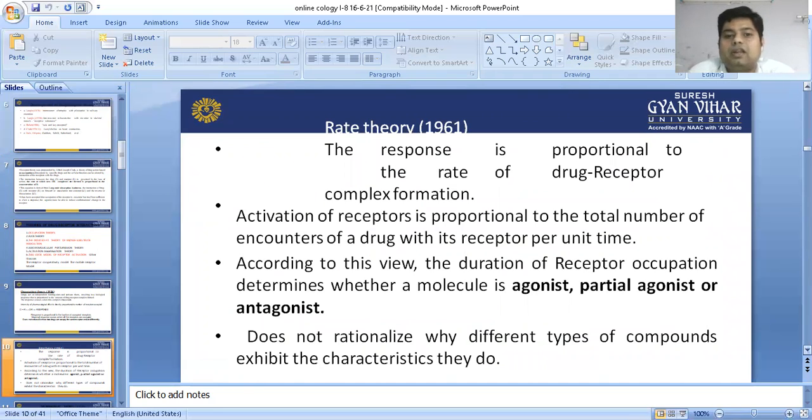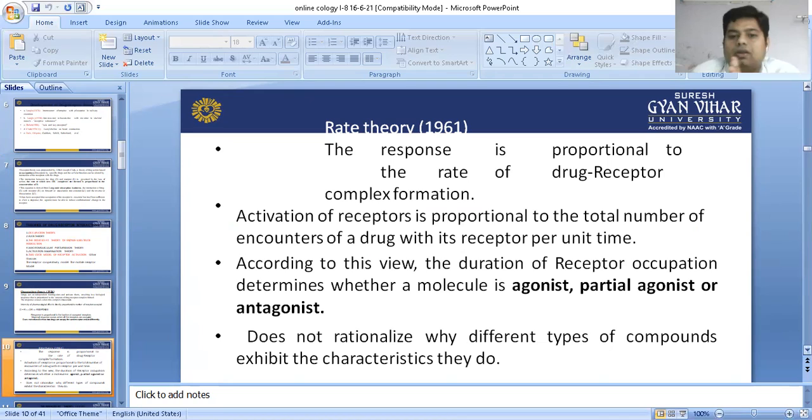Now, another theory is rate theory. Rate theory is somewhat the same concept as occupation theory. The response is proportional to the rate at which drug-receptor complexes are formed. It says the same thing as occupation theory. Activation of a receptor is proportional to the total number of encounters of a drug with its receptor per unit time.